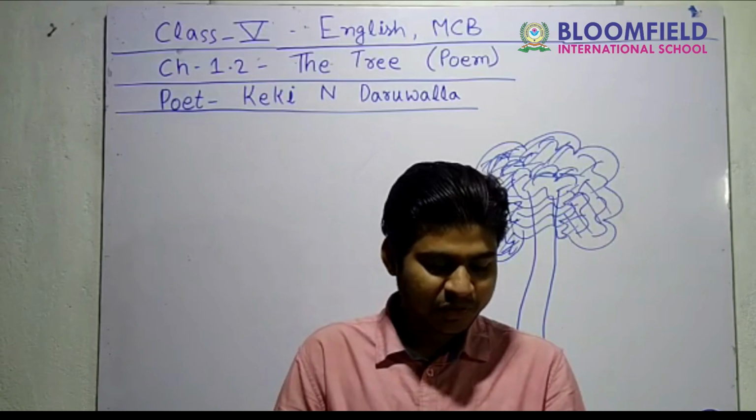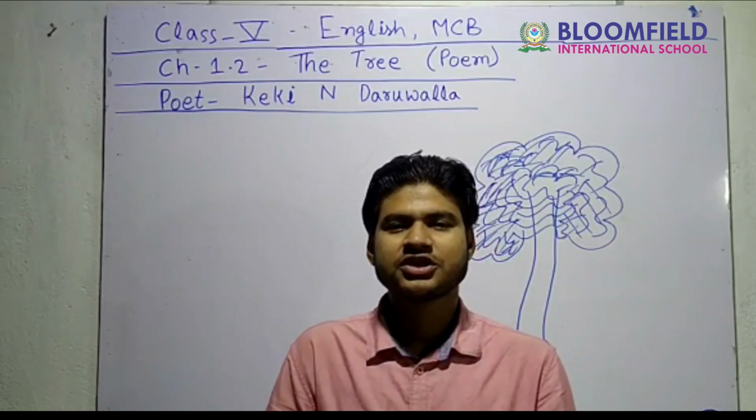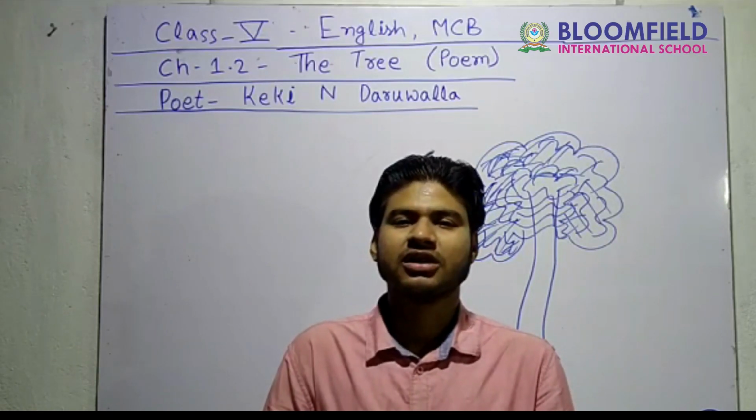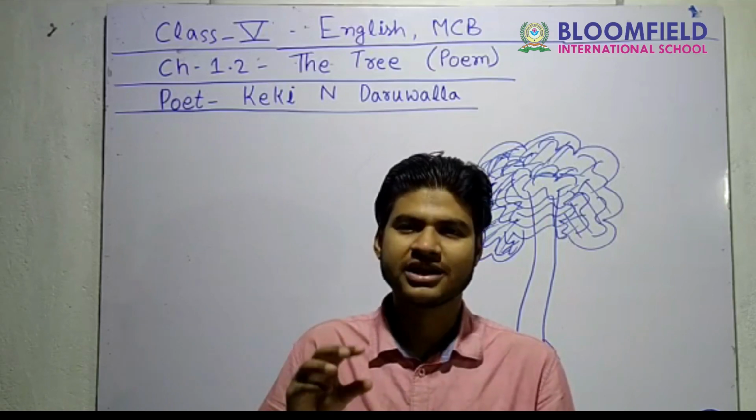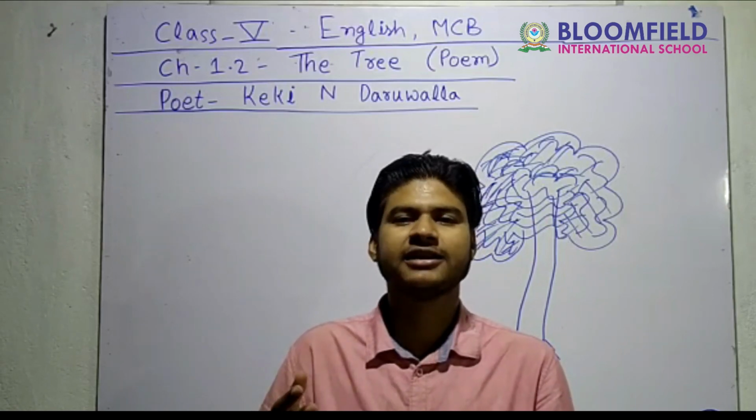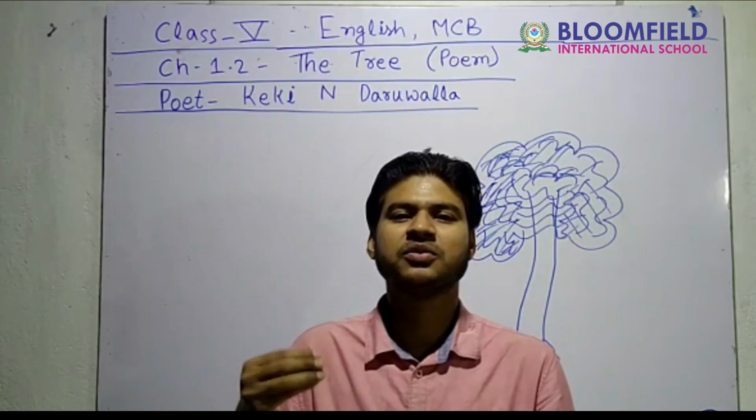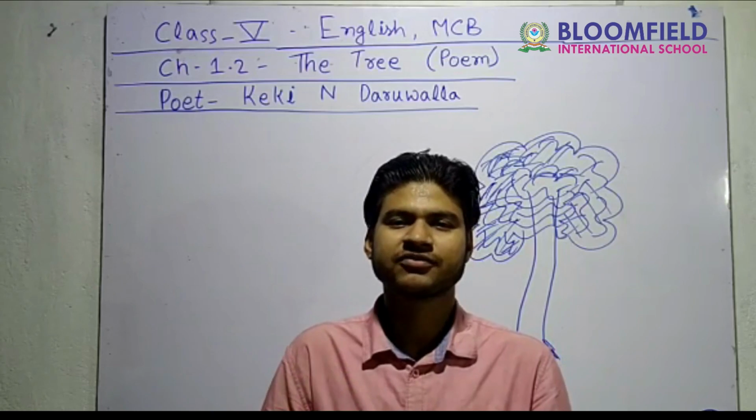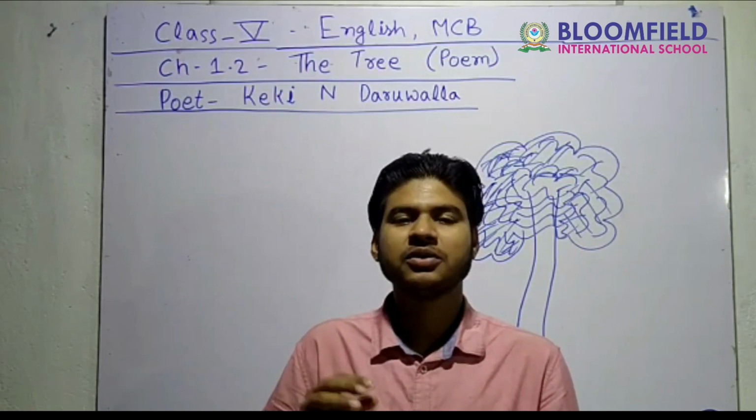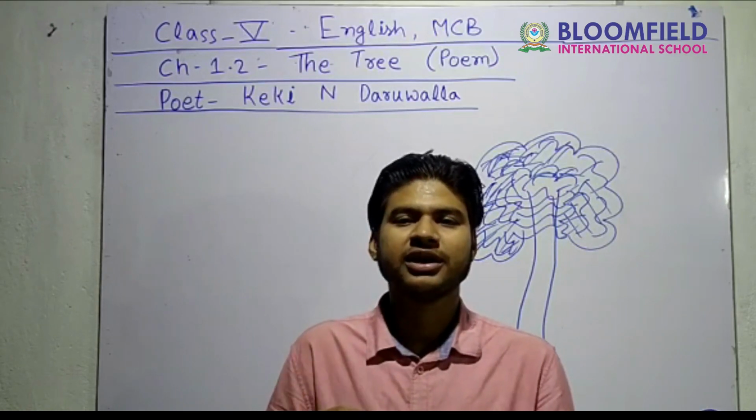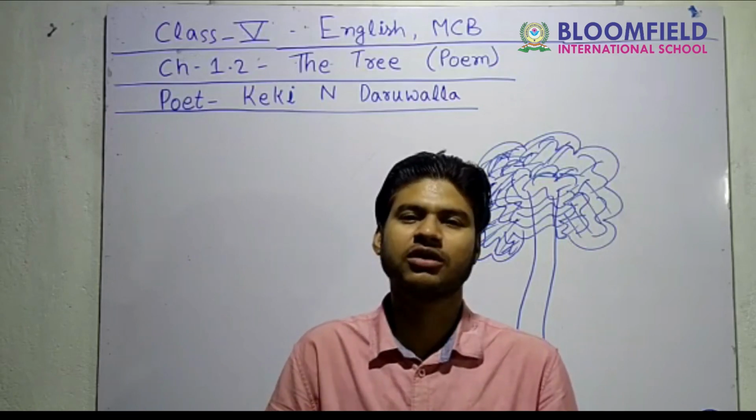So this is the poem The Tree. This poem is about a tree which tells you how a tree grows when you plant it, from that time till you take care, till you water, and till it grows and till it gives you flowers or fruits. This poem is written by K.K.N. Daruwala. So we will read the poem, first stanza, then second stanza, then third, and then so on.